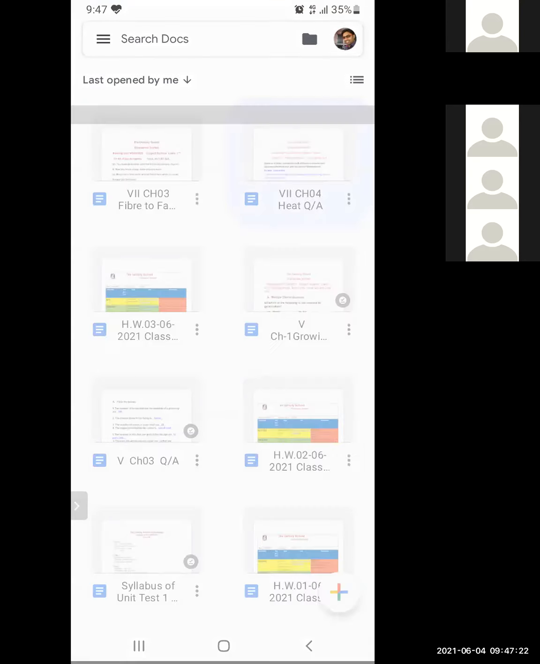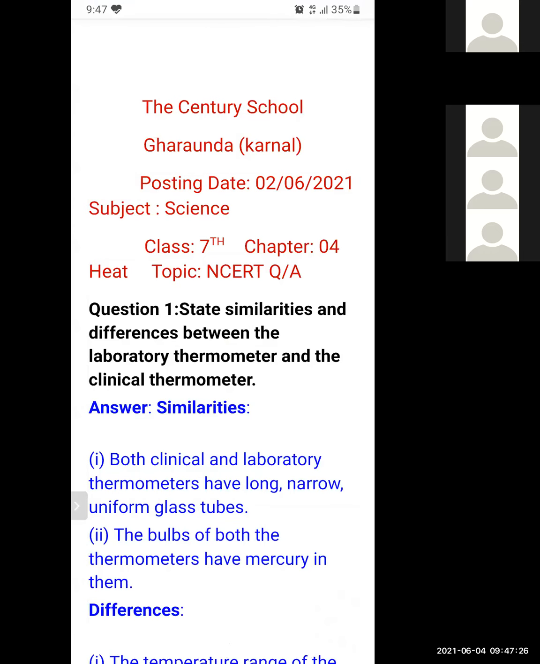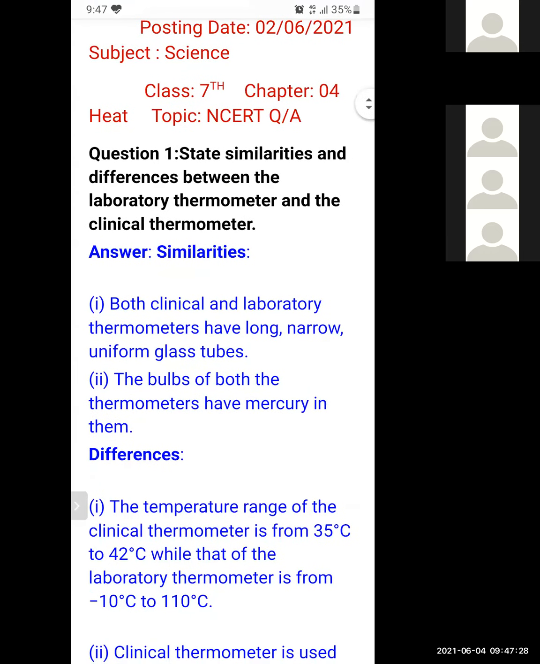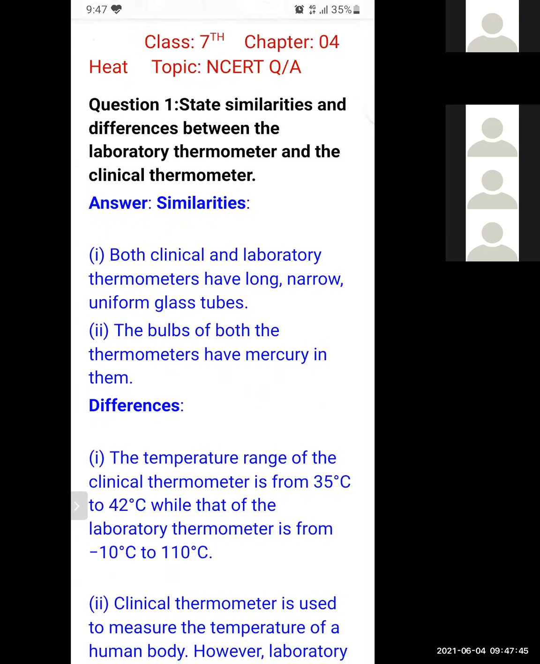Okay, students, now we are going to revise chapter number 4. As we have already learned the NCERT questions of chapter one in the previous lecture, we are going to revise again. Chapter number 4, Heat. Question first: state similarity and difference between the laboratory thermometer and the clinical thermometer.